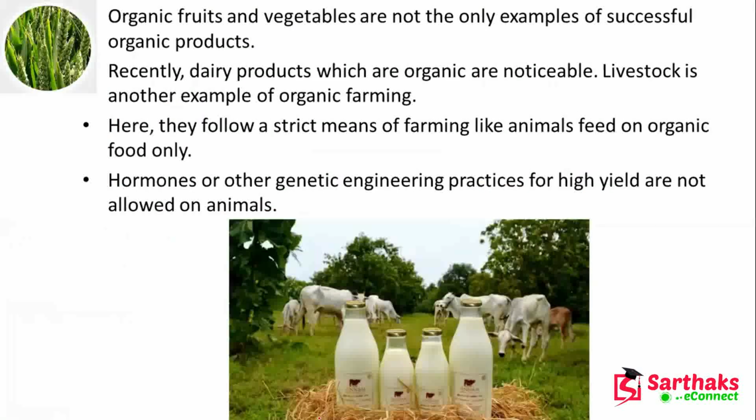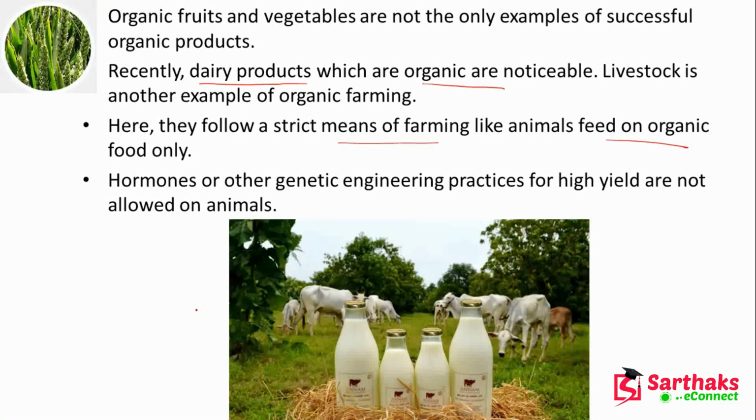Organic fruits and vegetables are not the only examples of successful organic products. Recently dairy products are also organic, and it is very noticeable in India now. They follow strict means of farming, like animals being fed only organic foods.